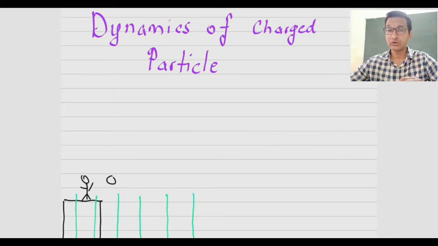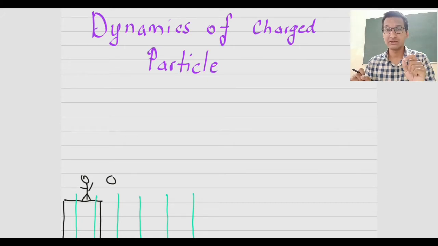But those charged particles were stationary, either positive charge or negative charge. Now, in this chapter, we are going to look at what happens to a charged particle which is moving with a constant velocity in electric field or magnetic field. First, we are going to learn about a charged particle which is going to move in electric field. A moving charged particle enters an electric field, and then we are going to study what happens to the motion of a charged particle when it enters a magnetic field. But we are talking about only uniform motion, that is a motion with constant velocity.